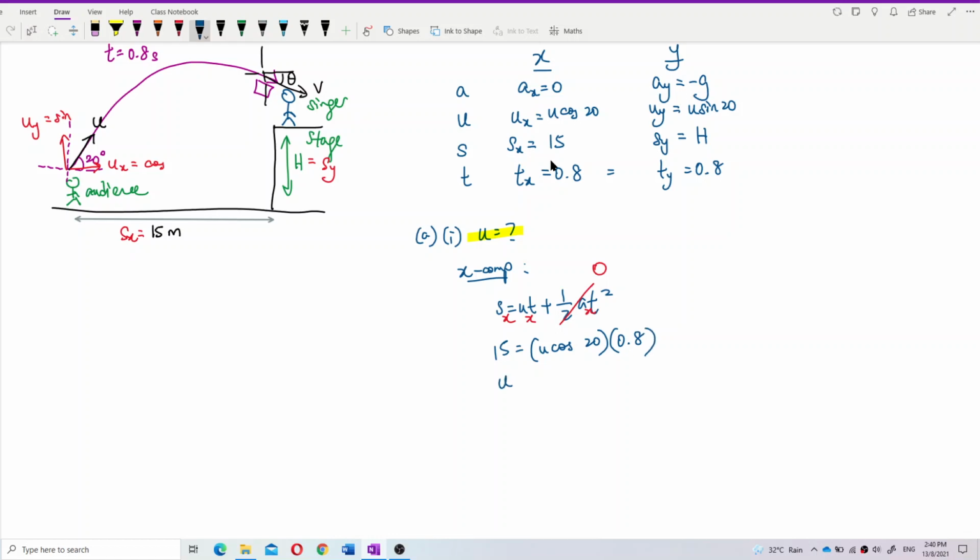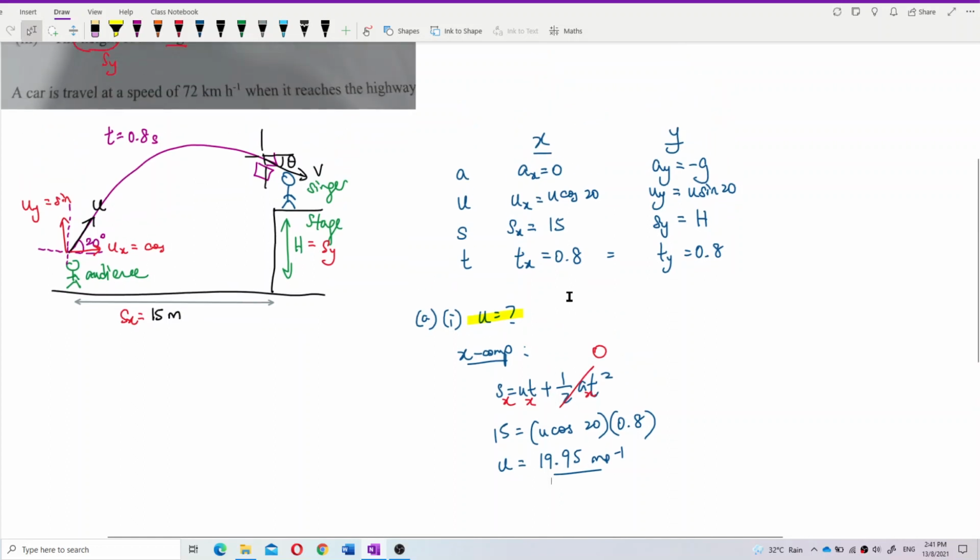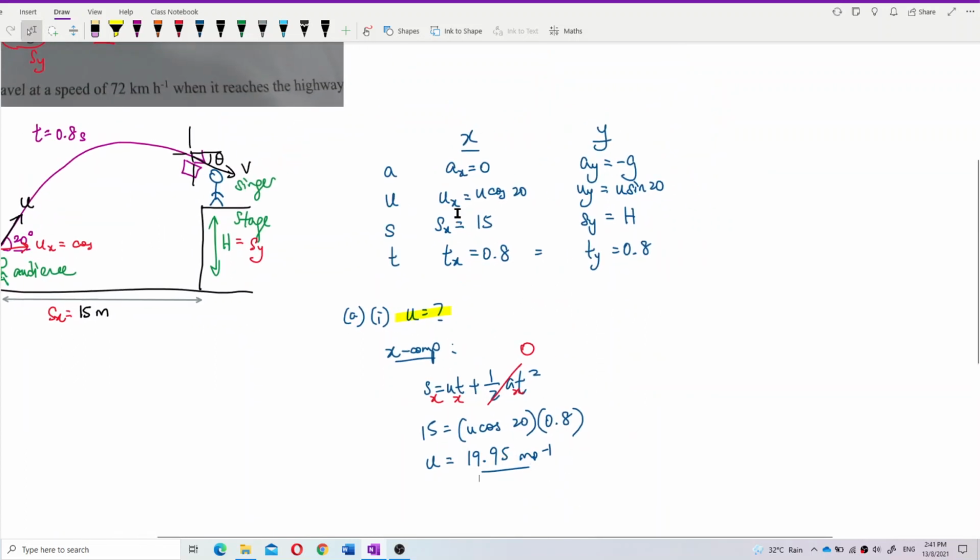So what is u? Let us calculate the u. It's 19.95 meter per second. That's the initial velocity. We got it already. Now we can find ux, and later we can find uy also. Just use u sine 20.